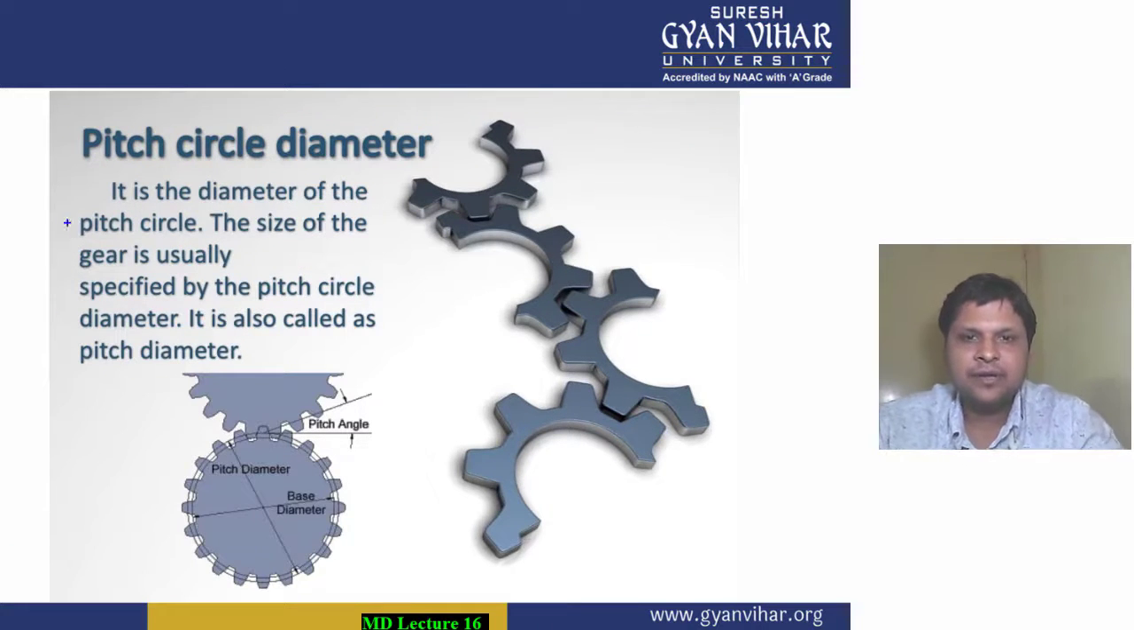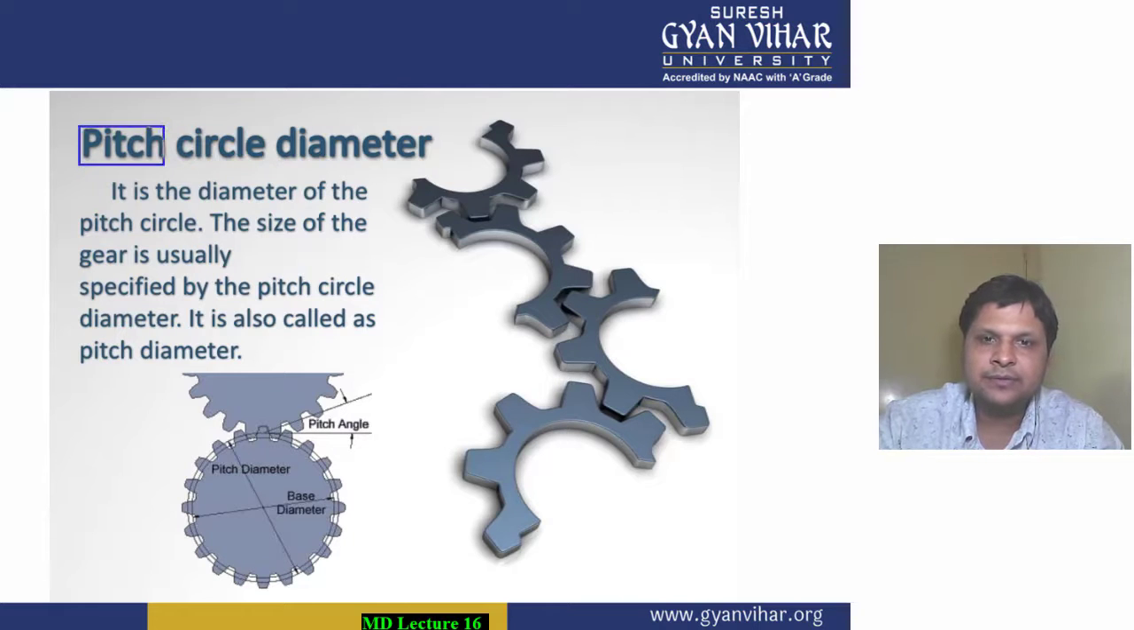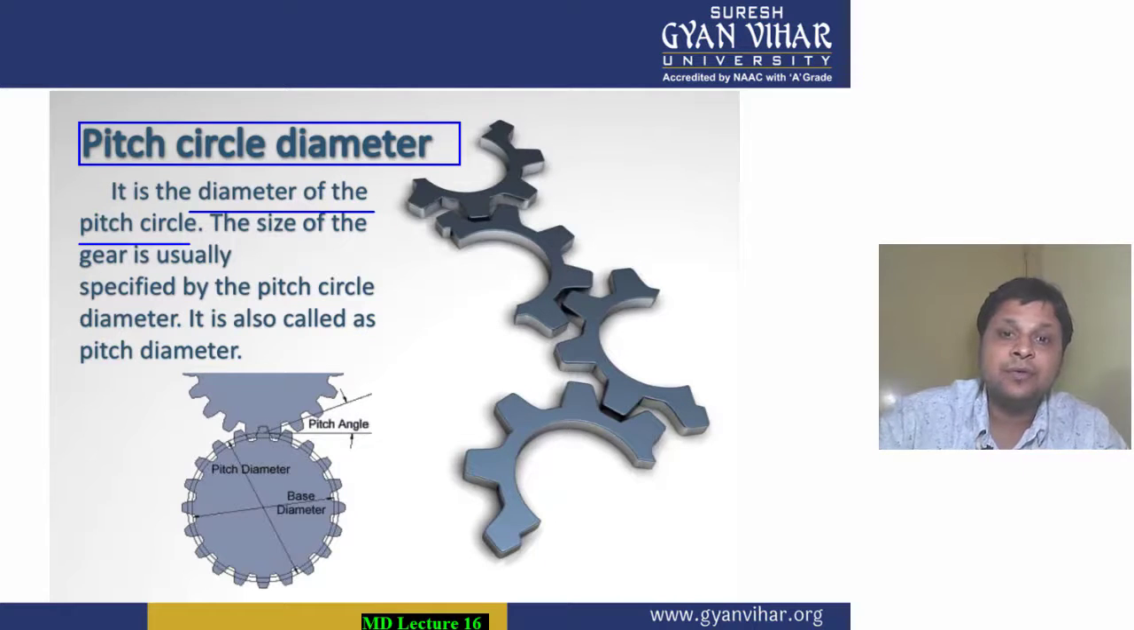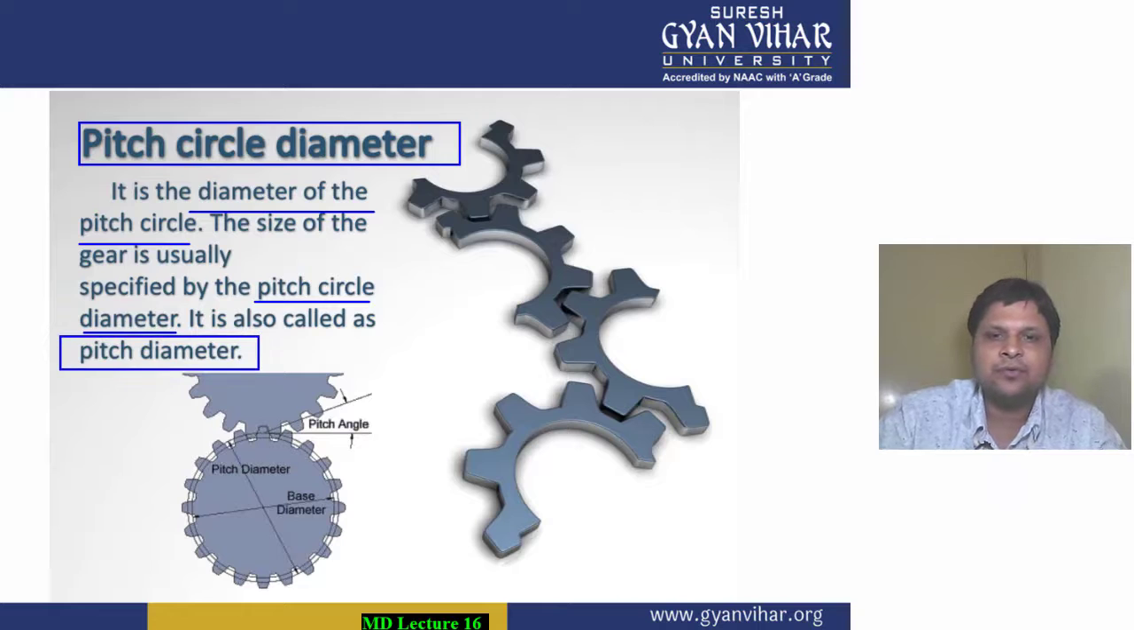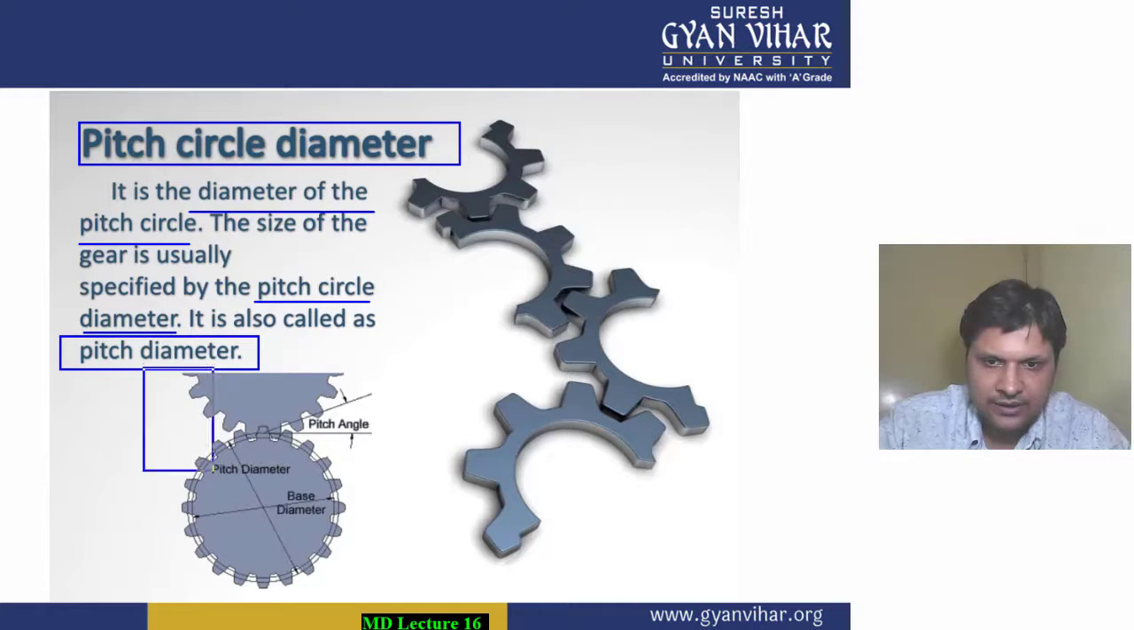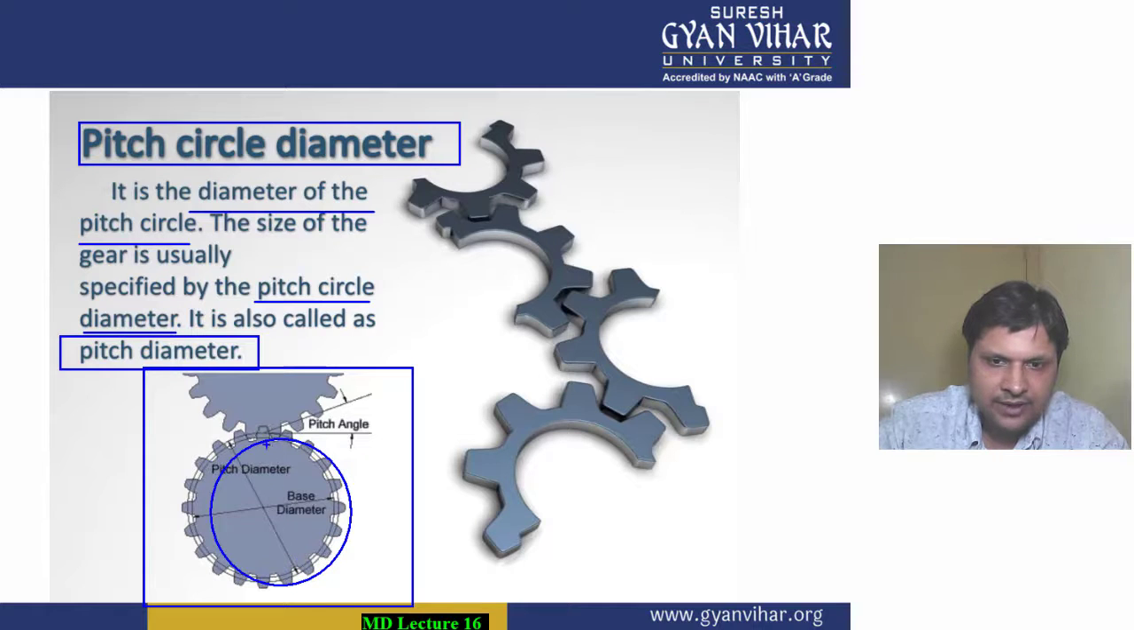So what is pitch circle diameter, students? As I have told you, pitch circle diameter is the diameter of the pitch circle. The size of the gear is usually specified by the pitch circle diameter. Whenever we specify the pitch circle, we specify it with the help of its diameter. In short, you can also say pitch diameter. As you can see, in this gear design you have this particular circle as the pitch circle, a pitch circle like this.